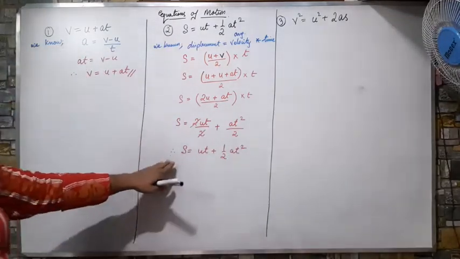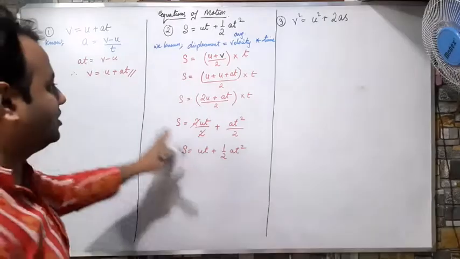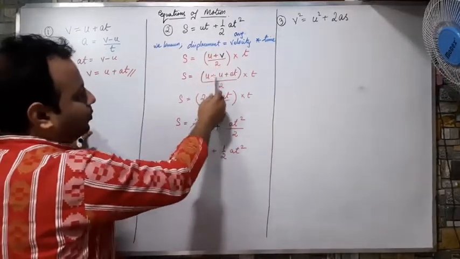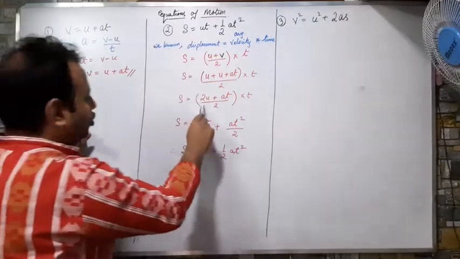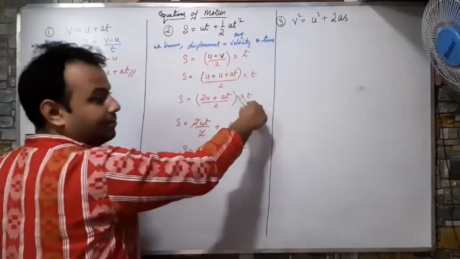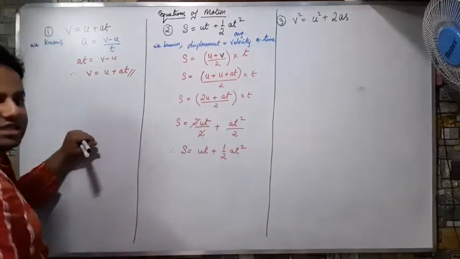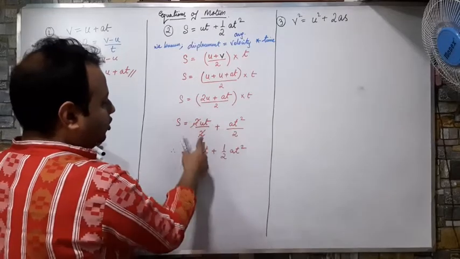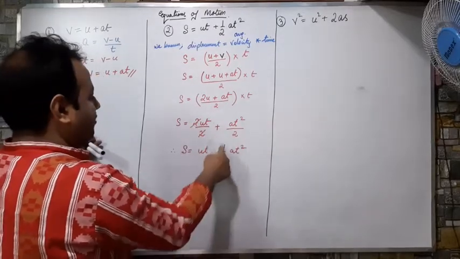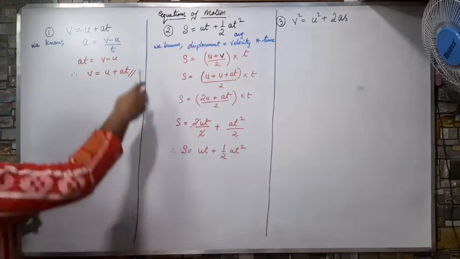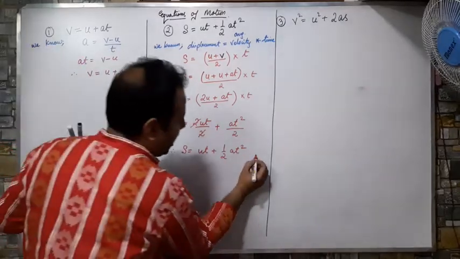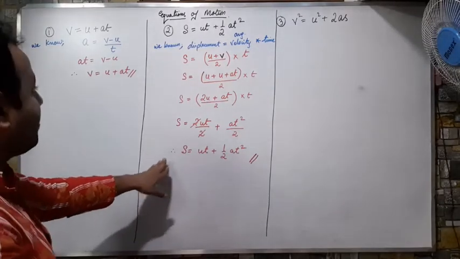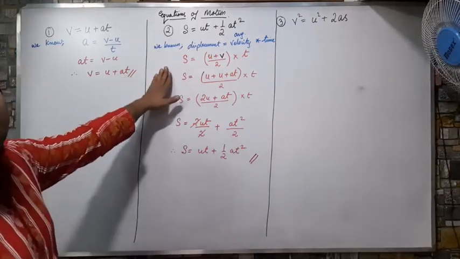So I am getting s equals to ut plus half at square. You see now how I have done? I have replaced this v as u plus at. So u plus u becomes 2u. 2u plus at by 2, and outside there was one more t as multiplication. So when I multiply this t, I will get 2ut by 2 plus at square by 2. This 2 and 2 will be cut and I will get only ut, and here will be half at square. So the formula I have got is s equals ut plus half at square. This is the mathematical proof of the second equation of motion.